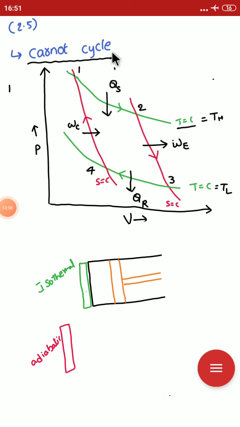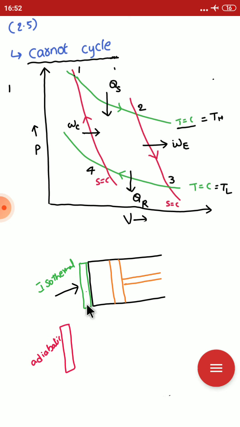When this cycle is used in any engine, that engine is called a Carnot engine. This Carnot engine is not practically applicable. Why? Because when there is heat supply, the process should occur under isothermal conditions.